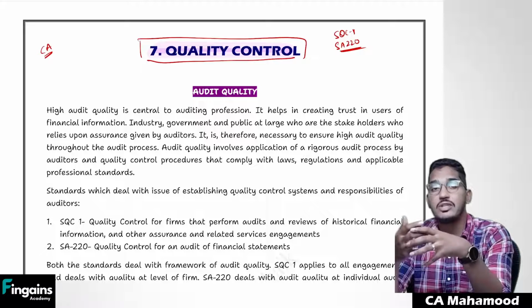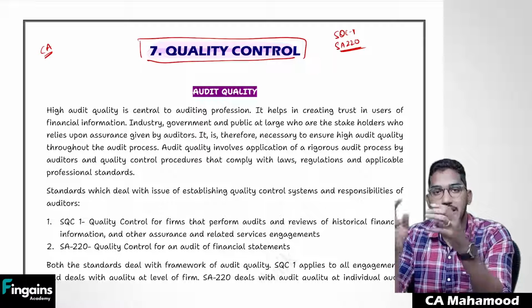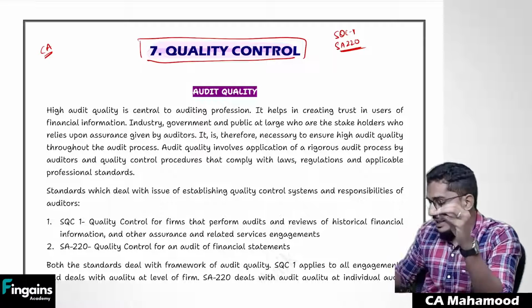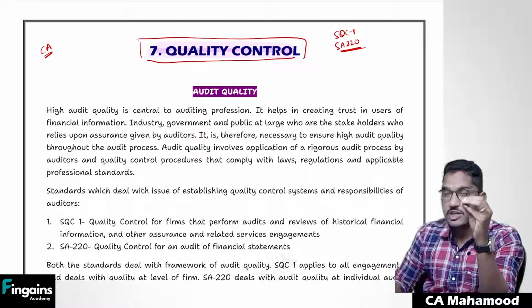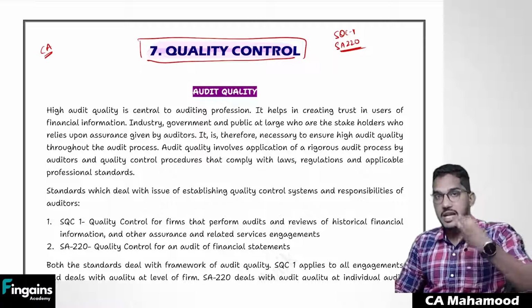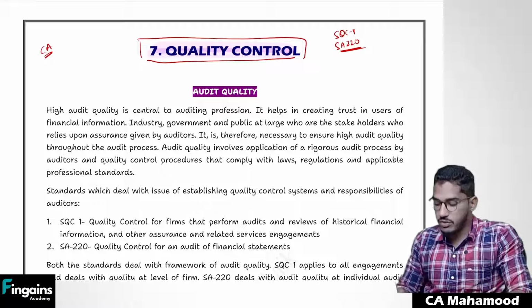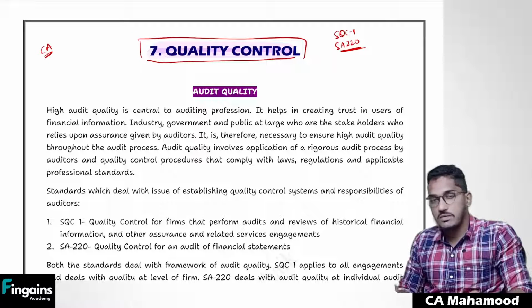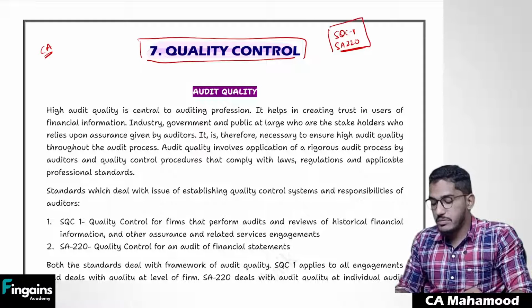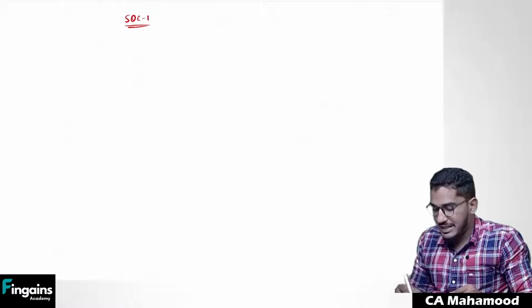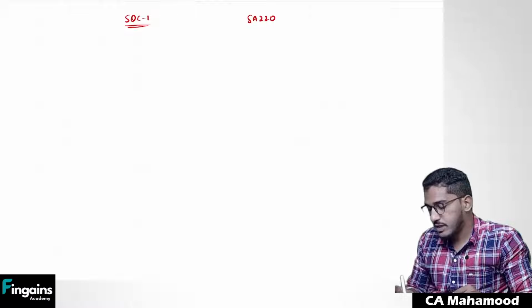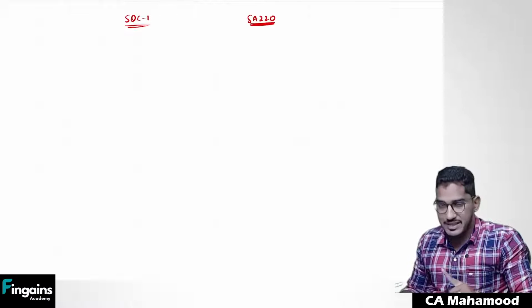How to maintain that quality as a chartered accountant is guided under standards. The guidance on what we can do, what kind of policies and procedures we have to follow in order to maintain quality in the work we are doing, has been given under two standards, SQC1 and SA220. First of all, I will try to explain what is the difference between SQC1 and SA220.